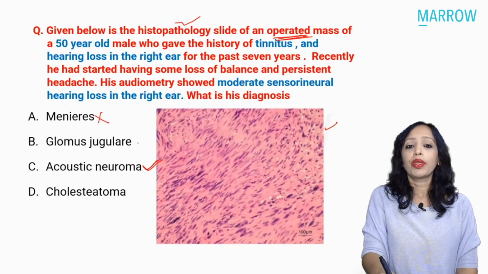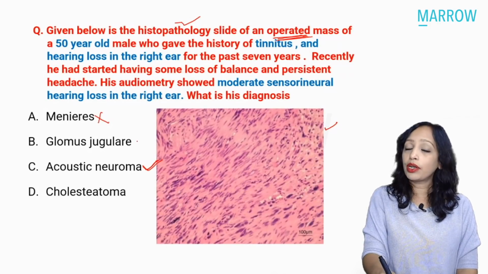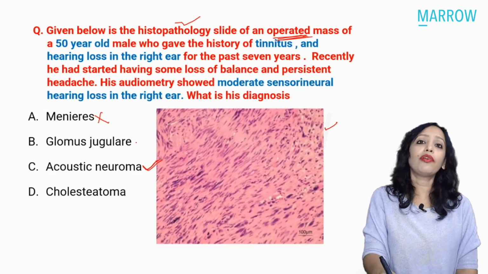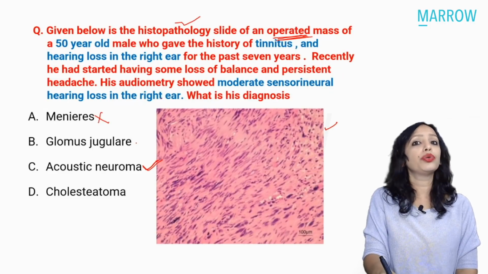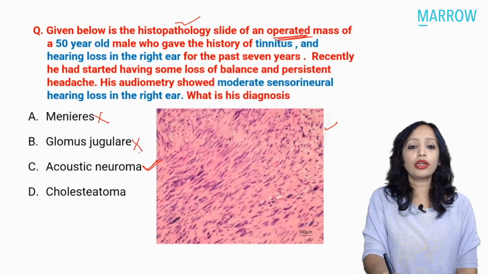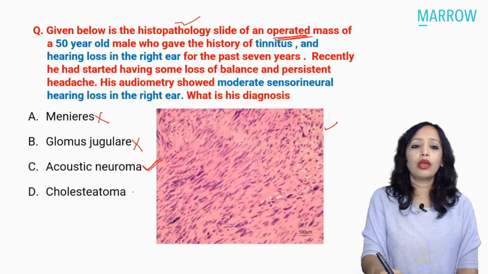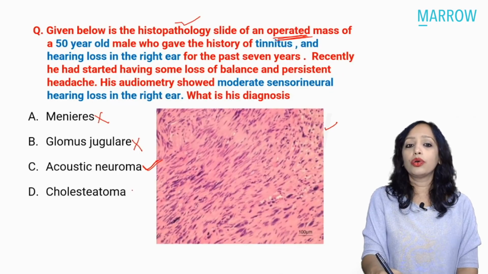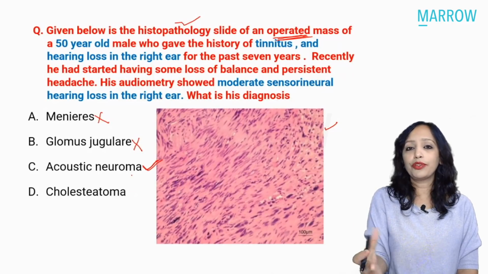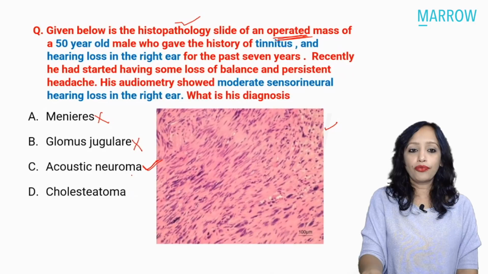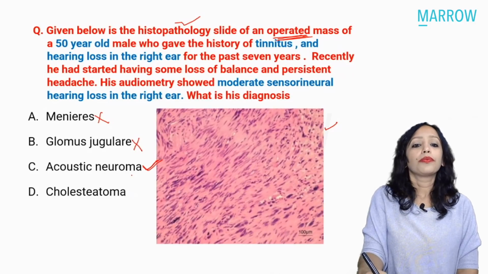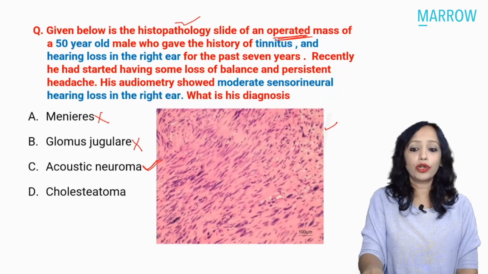Glomus jugulare will not have sensorineural hearing loss. Here there will be conductive hearing loss. And the tinnitus, whenever a question of glomus jugulare has been given to you, always pulsatile tinnitus has been mentioned. So no, this is not glomus jugulare. Cholesteatoma, no, this is not cholesteatoma. Though in cholesteatoma we will typically have the features of conductive hearing loss. So here this is a patient of acoustic neuroma.